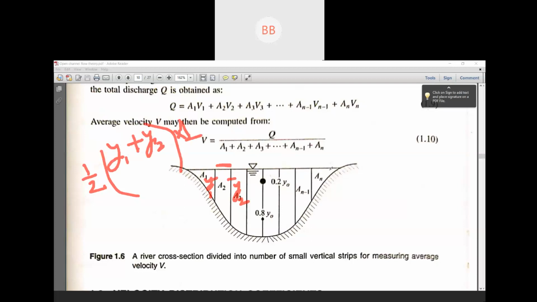You continue, and again for the last one you use the area of a triangle, half into base into altitude. Understood? Is it clear? Yes, sir. Thank you, sir. Okay.